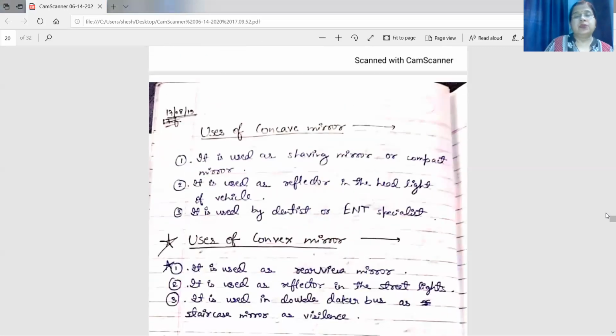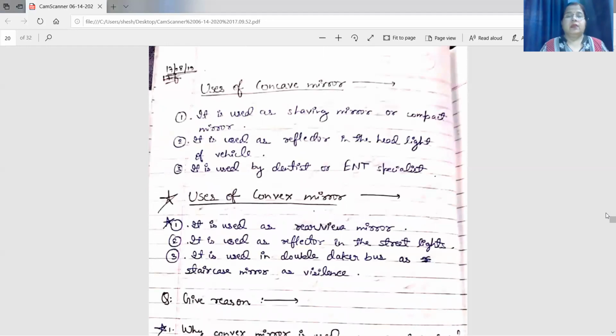Now come to the uses of concave mirror. Concave mirror is used as a shaving mirror or compact mirror. Why is it used as a shaving mirror? If you place your face in between the focus and the pole of the concave mirror, a virtual, erect and magnified image is obtained. So you can cut the hair very easily. That is why it is used as a shaving mirror, and we can put on makeup to cover up the marks on the face smoothly.